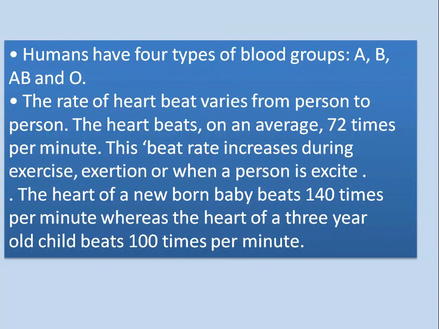Humans have 4 types of blood group: A, B, AB and O. The rate of heartbeat varies from person to person. The heart beats on an average 72 times per minute. The beat rate increases during exercise, exertion or when a person is excited. The heart of a newborn baby beats 140 times per minute, whereas the heart of a 3-year-old child beats 100 times per minute.